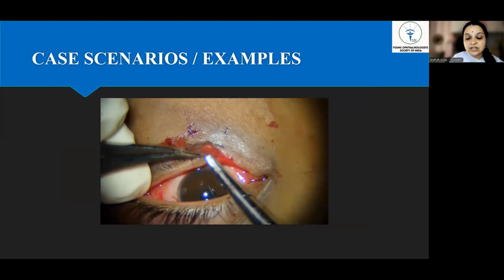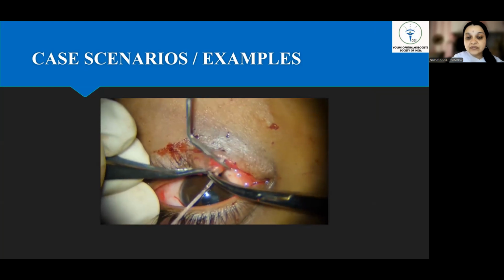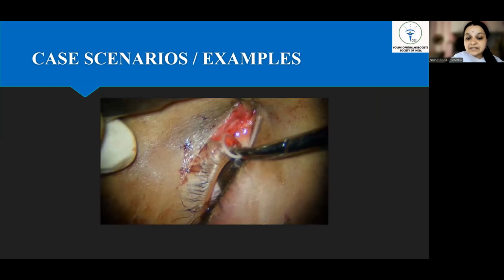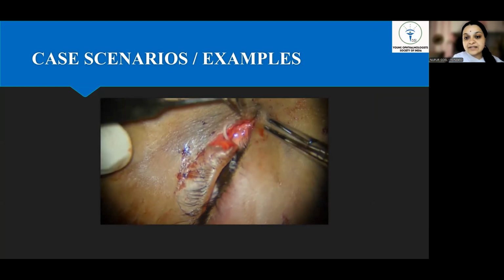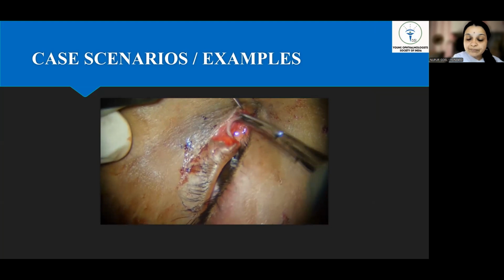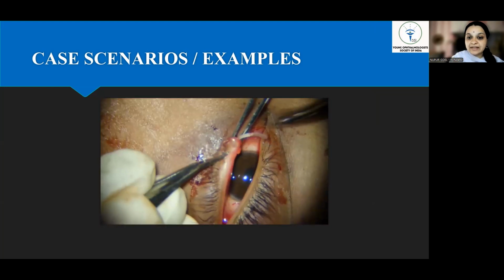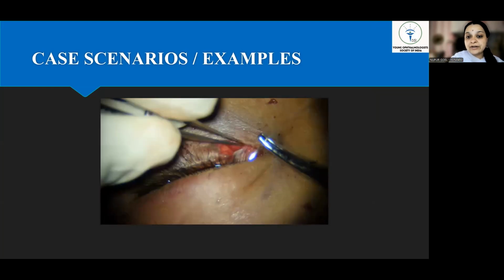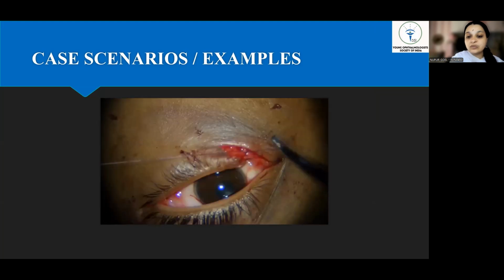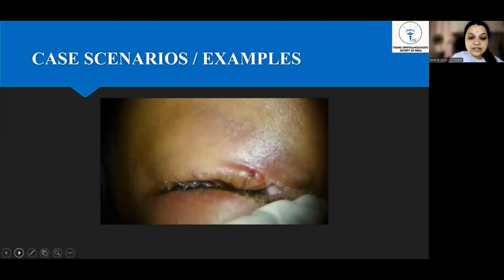A mini Monoka tube was taken. It was cut with a beveled end. It was inserted through the distal end, through the punctum. It was removed, and then we identified the cut end of the canaliculus and the mini Monoka was gently inserted. As the mini Monoka is being pushed inside, we are seeing that it's going very easily. If we are going in the wrong track, it will tend to coil itself and not go easily, so we know we are on the right track. The wound closure was done with interrupted 6-0 Vicryl sutures. So this was the case.